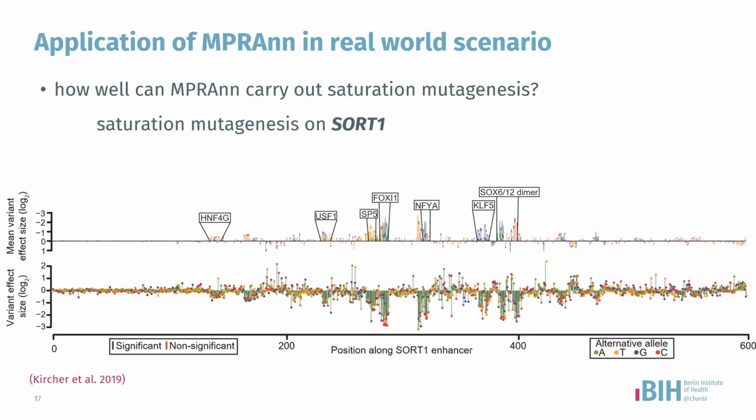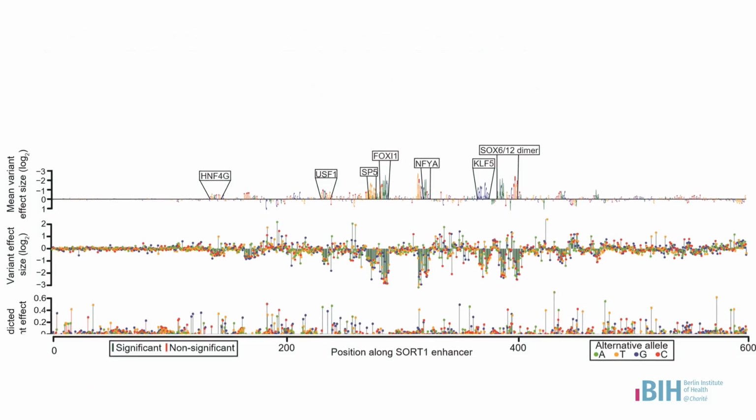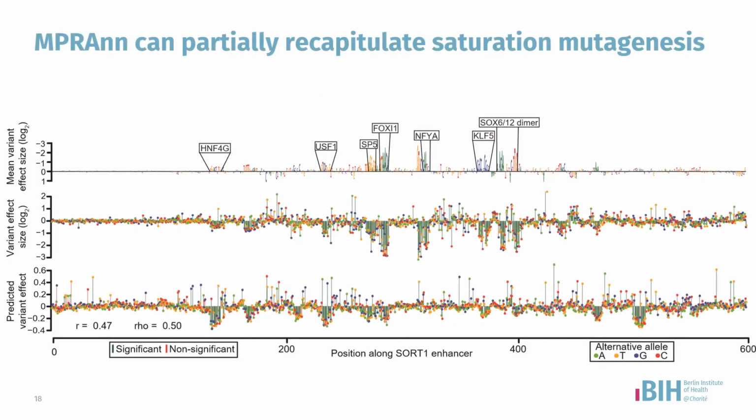Comparing MPRA-NN predictions for the SORT1 enhancer to the MPRA data revealed that most of the relevant transcription factor binding sites could be detected, although the predicted effect sizes were exaggerated for other transcription factor binding sites. Collectively, we observed a correlation of 47% for SORT1, confirming that the MPRA-NN, despite being trained on just the element activity score, could partially model the regulatory effects of individual genetic variants.